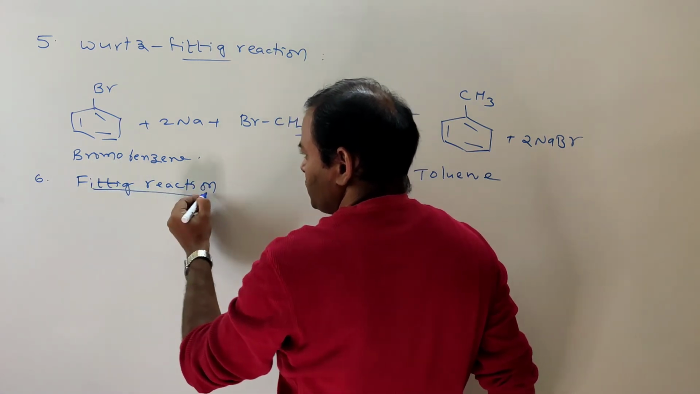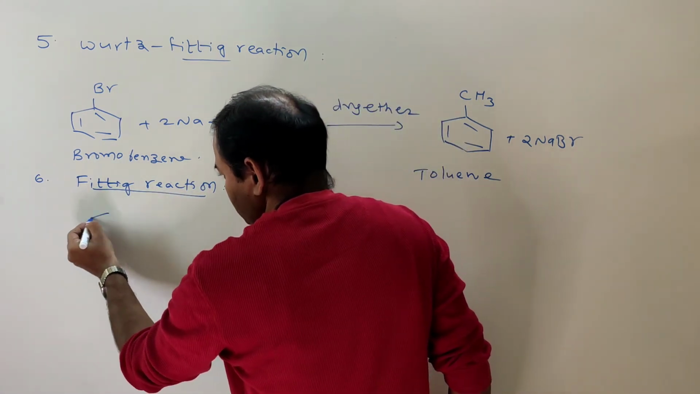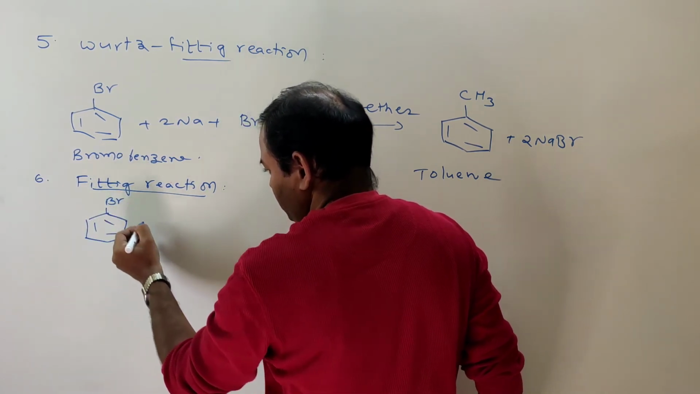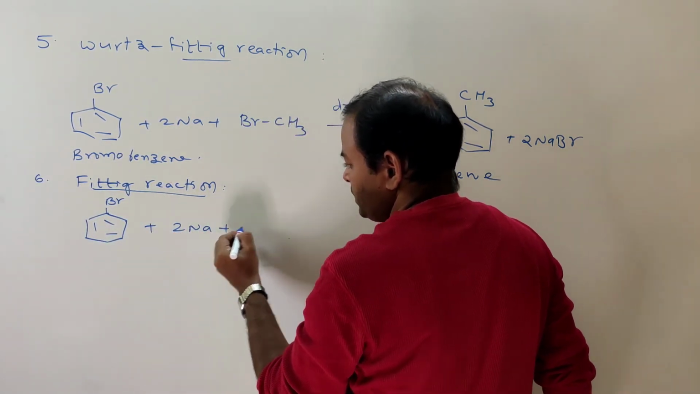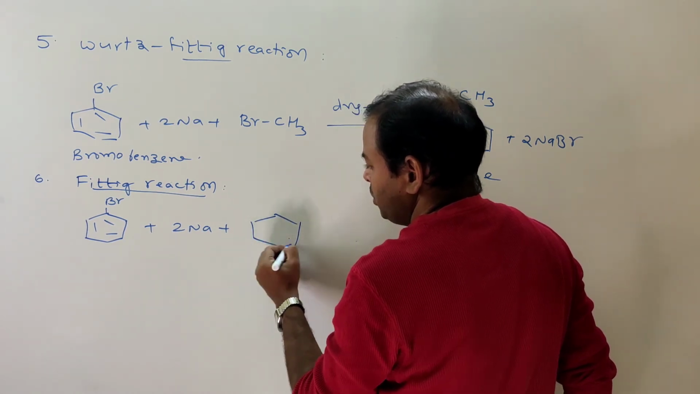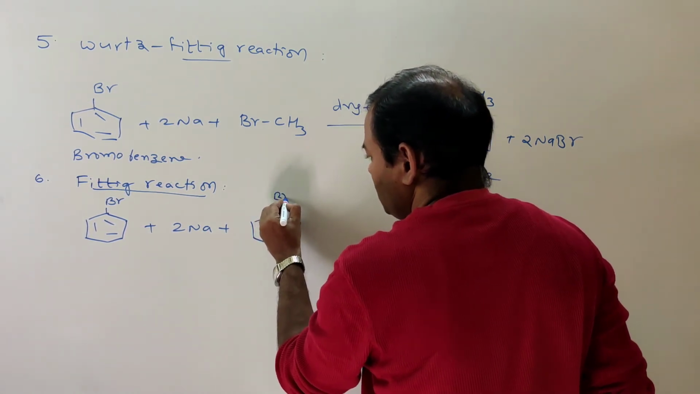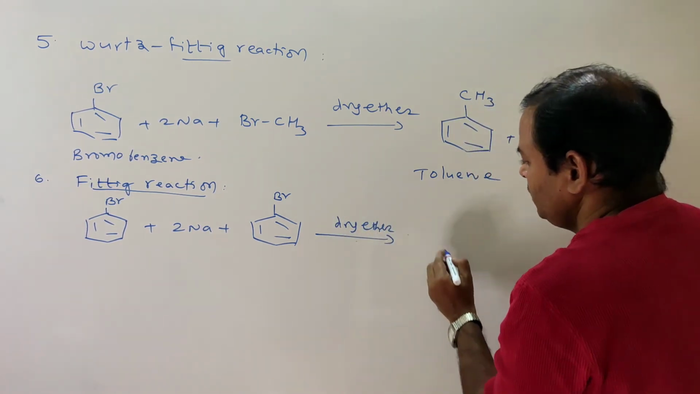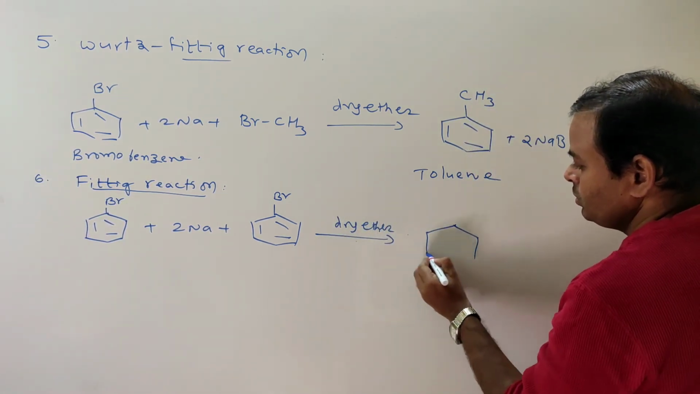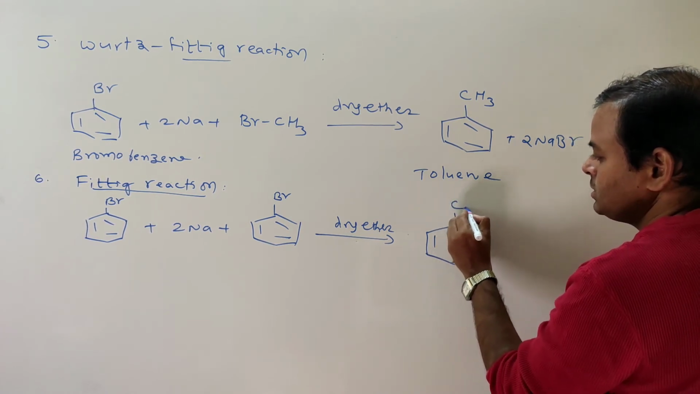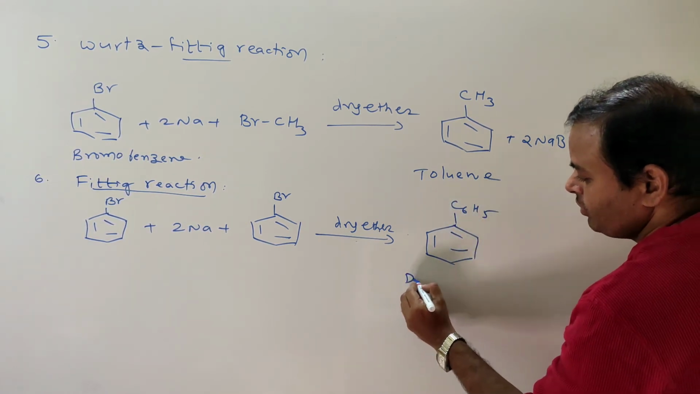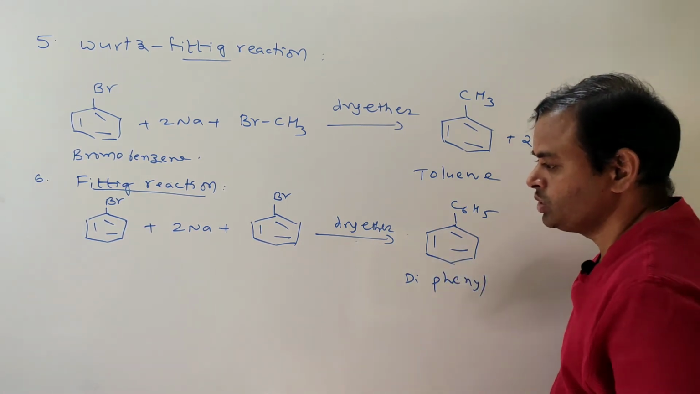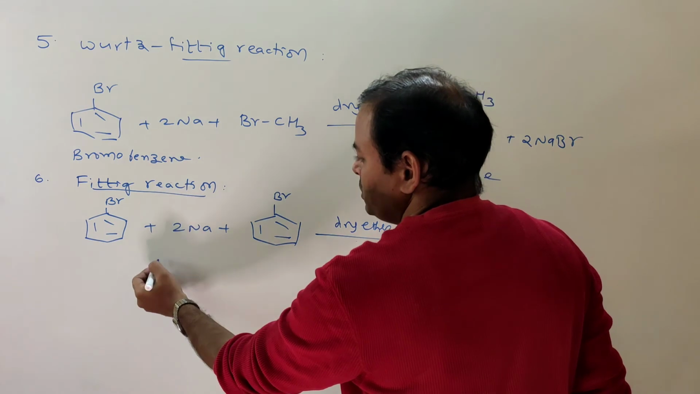So what is the Fittig reaction? Here, 2 moles of aryl halides, ArBr plus 2 Na, bromobenzene 2 moles in presence of dry ether. So what does it give? This is C6H5-C6H5, diphenyl. What is the name of the compound? Diphenyl.